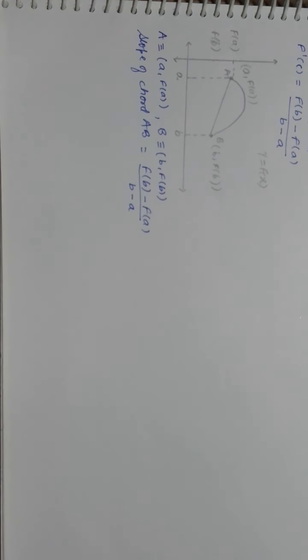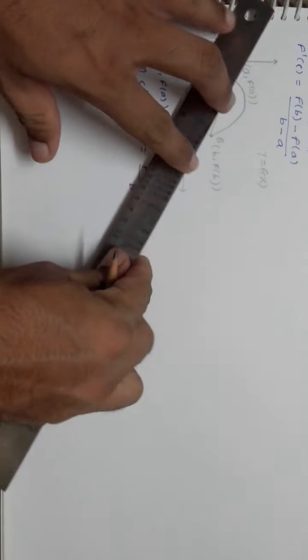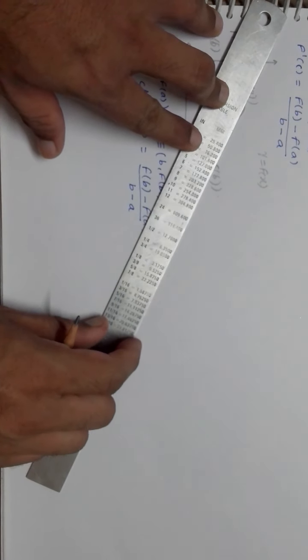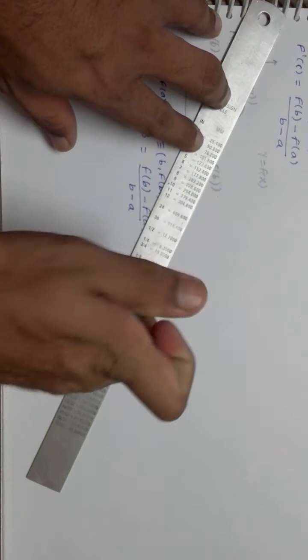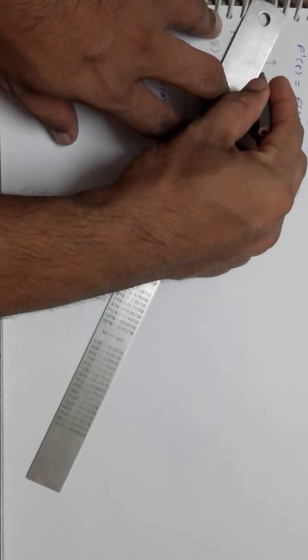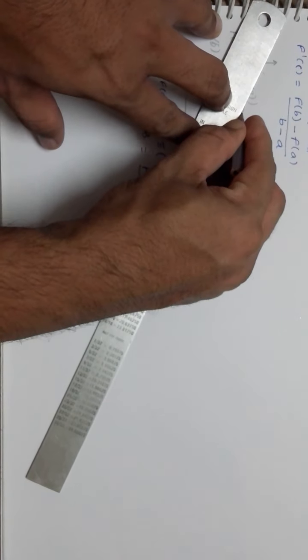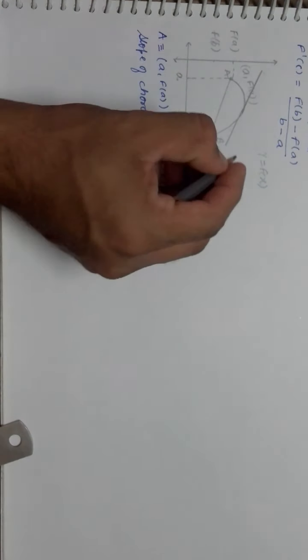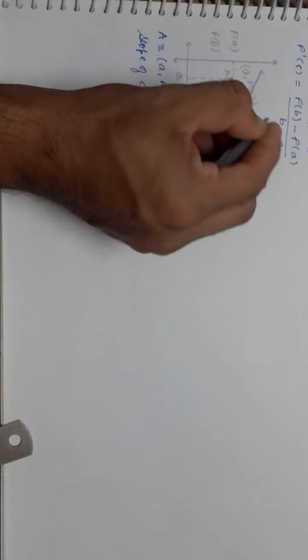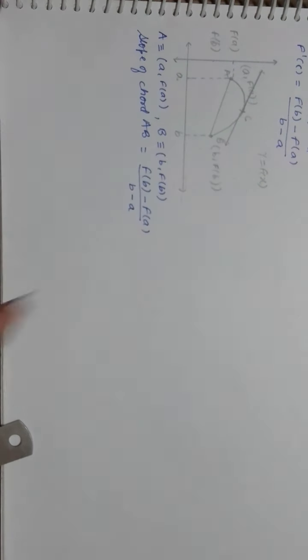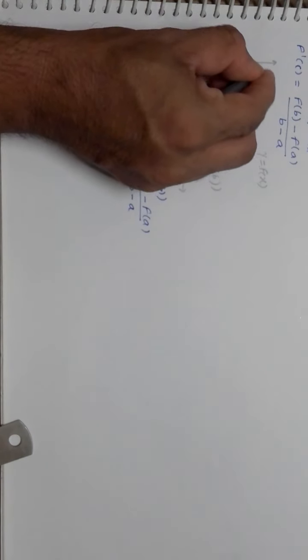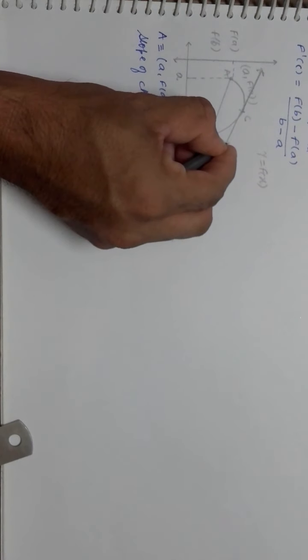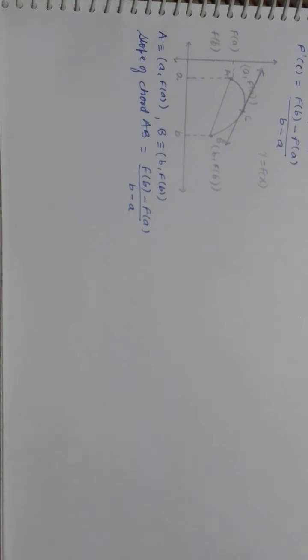So here if you see, this is the tangent to this particular curve at a particular point, that is at this point C. So I get a tangent at point C, right? This is a tangent to the curve y is equal to f(x).